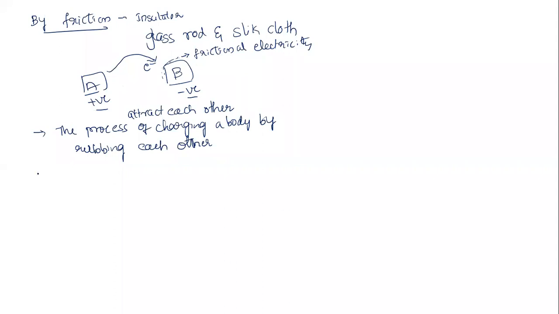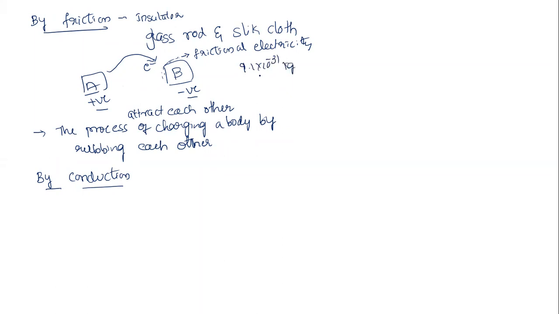Now I'll take the second one, by conduction process. Here you need to remember one more thing. In friction, since the electrons are going to transfer, the mass is also going to transfer. Each electron's mass is 9.1 times 10 to the power minus 31 kg.